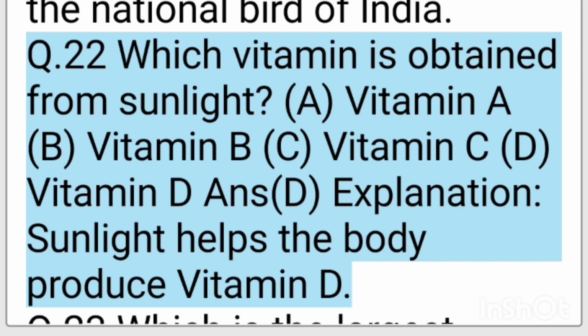Q22. Which vitamin is obtained from sunlight? A. Vitamin A. B. Vitamin B. C. Vitamin C. D. Vitamin D. Ans. D. Explanation. Sunlight helps the body produce vitamin D.